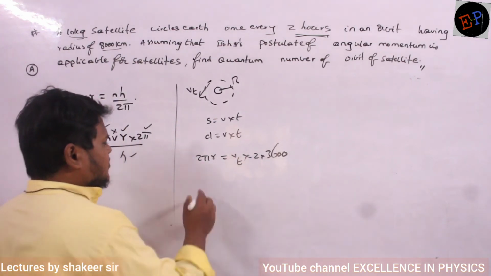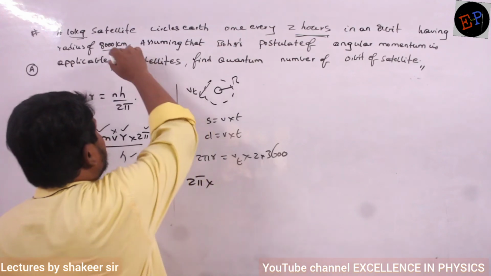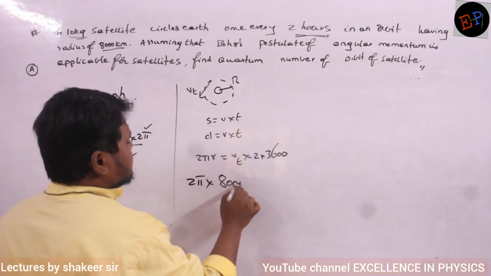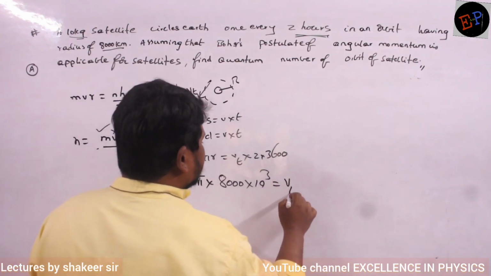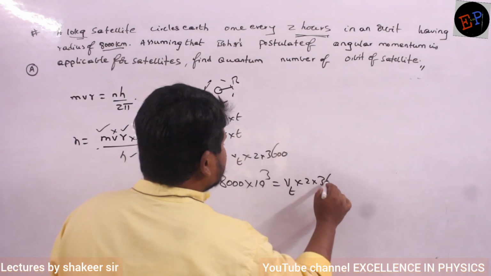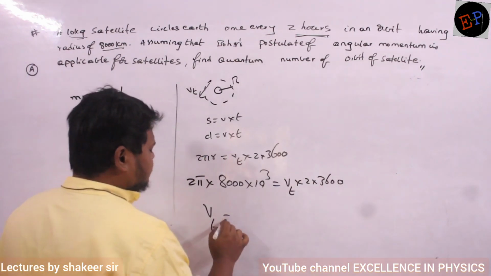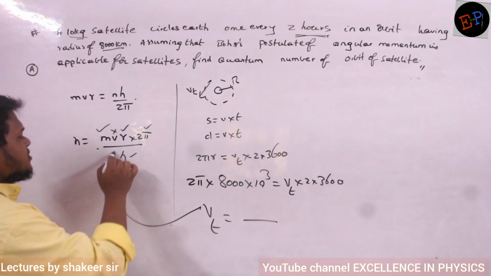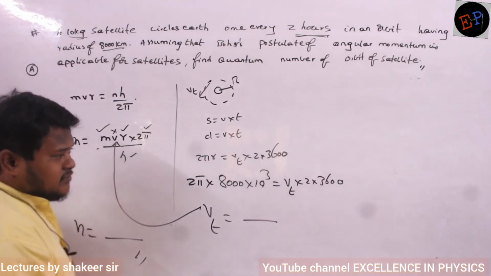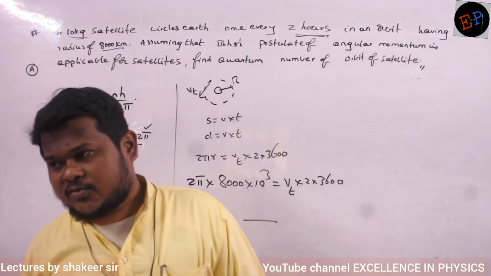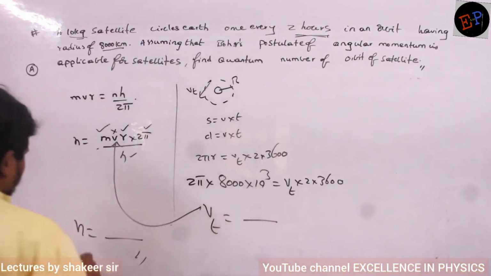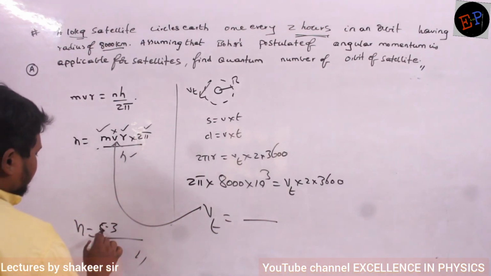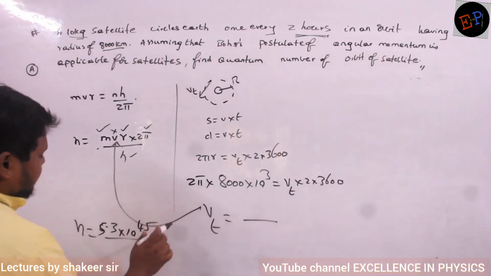Clear? So 2 pi into the radius, 8000 kilometer. So 8000 into 10 power 3 meters, since 1 kilometer is 10 power 3 meters. So this is equal to the tangential speed multiplied by 2 into 3600. From here you will get v. Take this v and substitute here, then that is my required n value. Remaining calculations you have to do. The answer I will give you: n is 5.3 into 10 power 45.